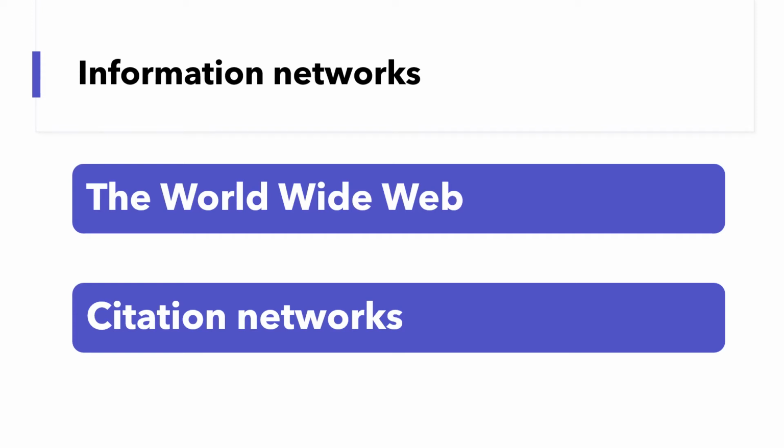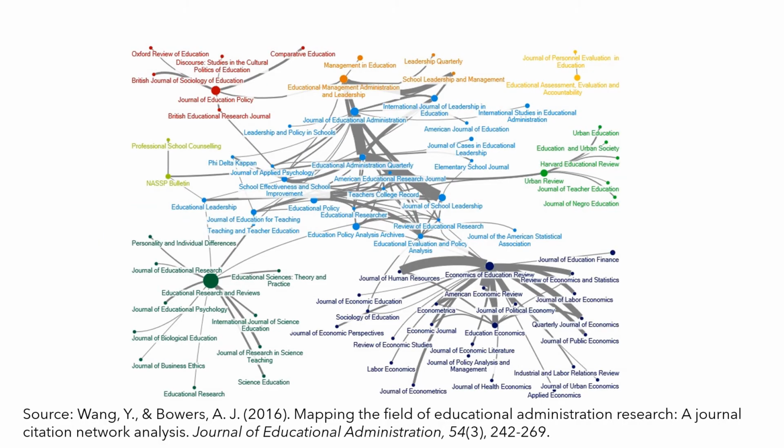Citation networks have some interesting statistics. About 47% of all papers in the Science Citation Index have never been cited at all. Only 21% of all papers have 10 or more citations, and just 1% have 100 citations or more. These patterns follow power law distribution. We'll discuss more in the future weeks. In addition to using nodes to represent papers, you can also use nodes to represent journals. This is the journal citation network I created.